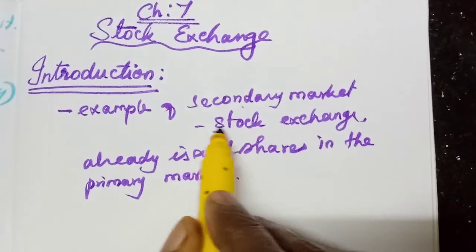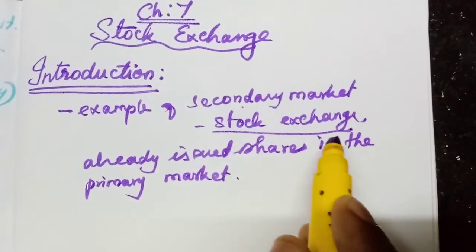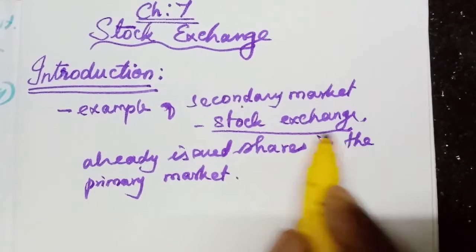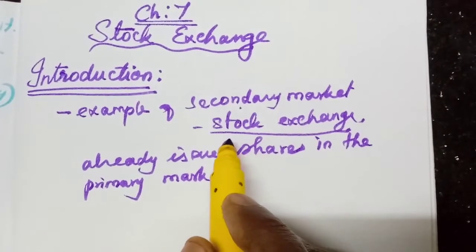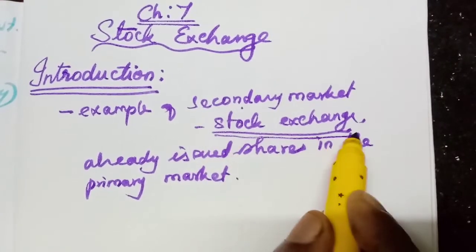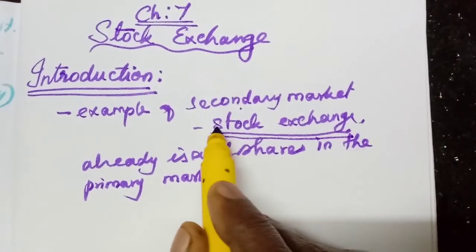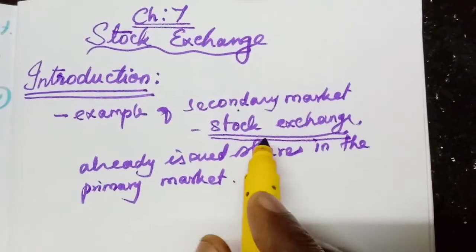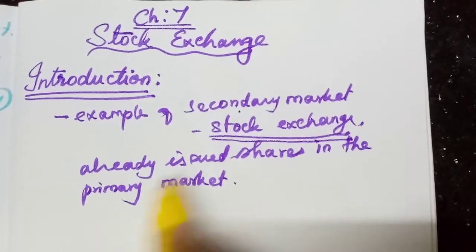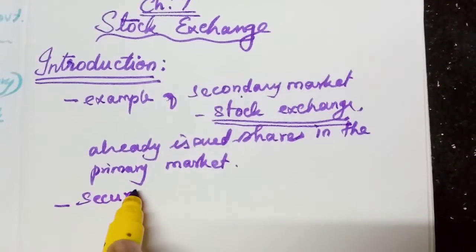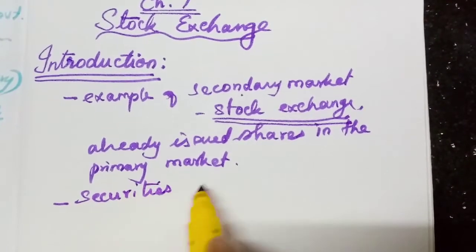An example of the secondary market is the stock exchange. And one more we studied, the Over the Counter Exchange of India. Again we may learn that one. So now you know what they are dealing with: the shares, and we can say the securities. What are bought and sold?